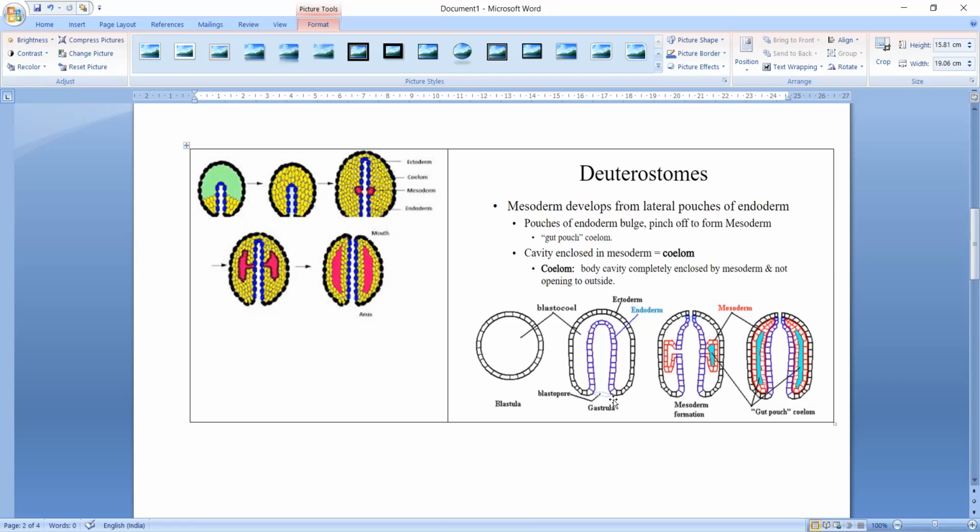Chordata, Hemichordata, and Echinodermata are classified as enterocoelomates. On the basis of embryonic development, the process of coelom formation is enterocoelic. That's why Chordata, Hemichordata, and Echinodermata are enterocoelomates or deuterostomes.